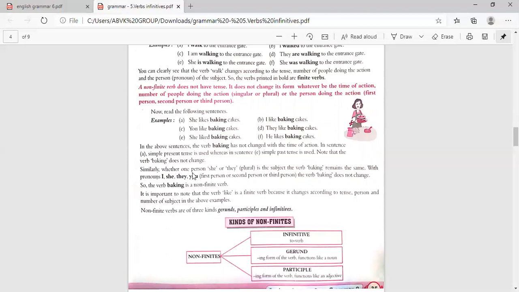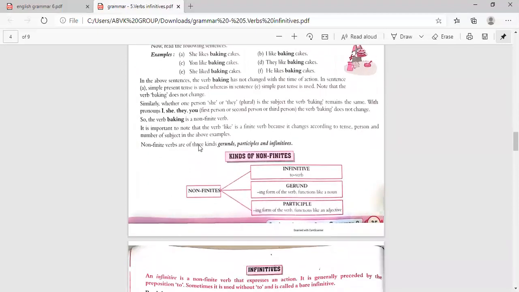And similarly, whether one person, she, or they, plural, is the subject, the verb baking remains. So here, they also baking only, you also baking only, I also baking only. With the pronouns I, she, they, you, baking does not change. So the verb baking is a non-finite verb. It is important to know that the verb like is a finite verb because it changes according to tense, person, and the number of subjects in the above examples.